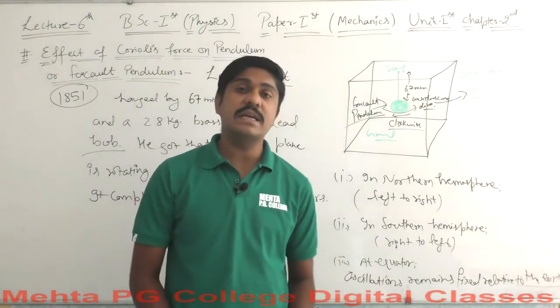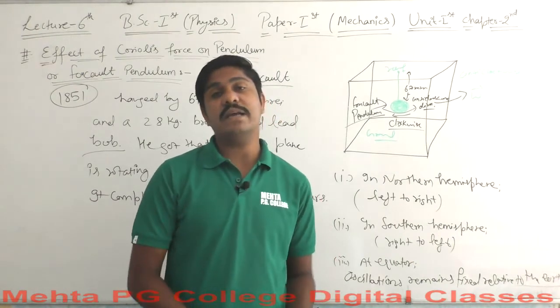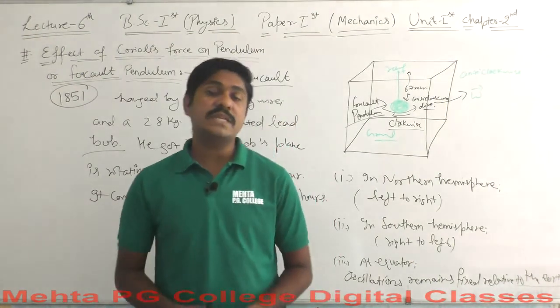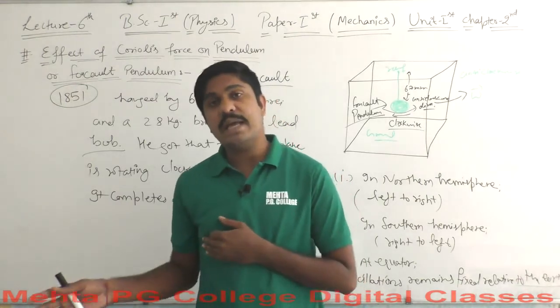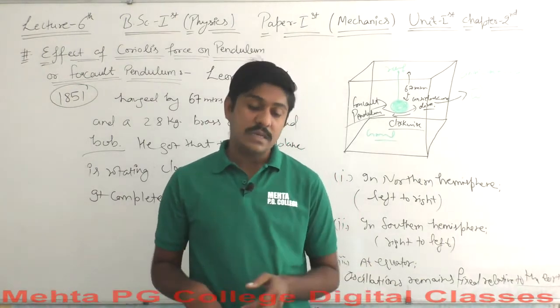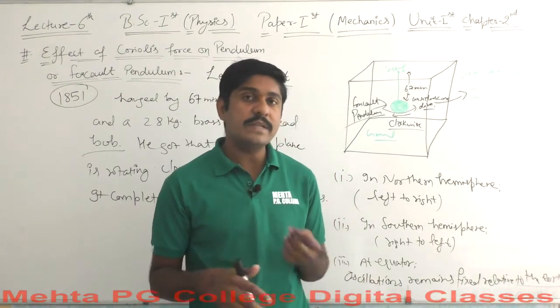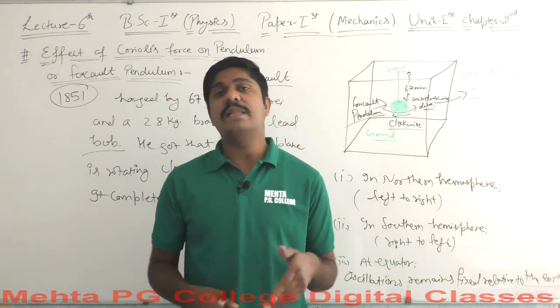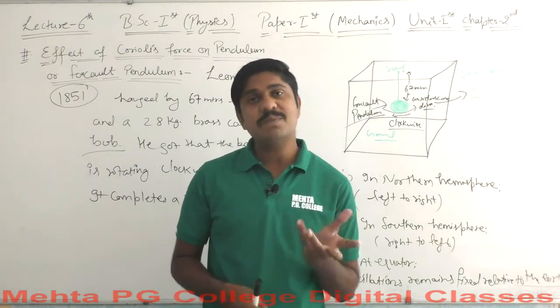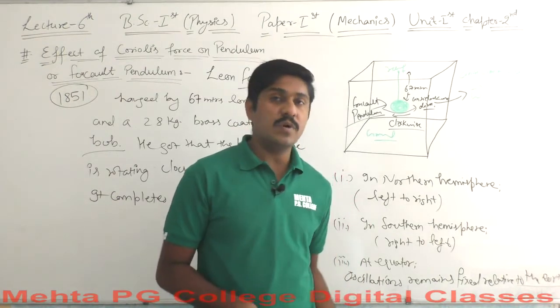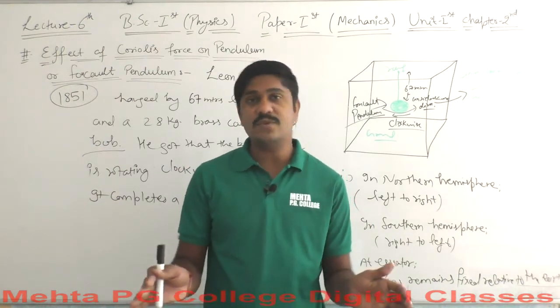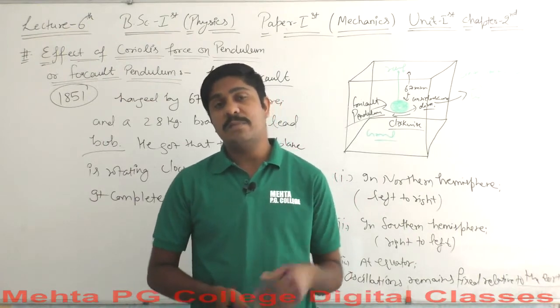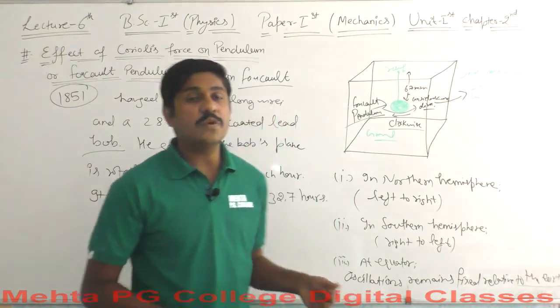This means that there is no Coriolis force acting at the equator, because at the equator there is no partition existing, and that's why the motion of the bob will remain relatively fixed. So there should be no change, and the Coriolis force has no effect. As the earth is rotating, the bob will rotate. And that's why the place Paris has been chosen for this experiment,